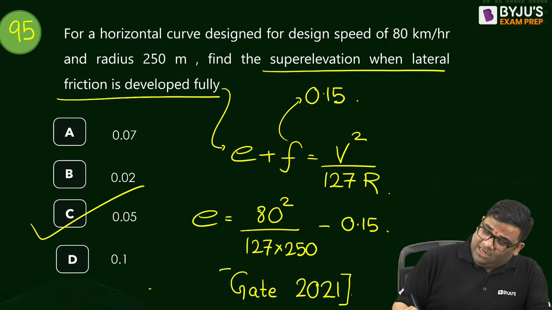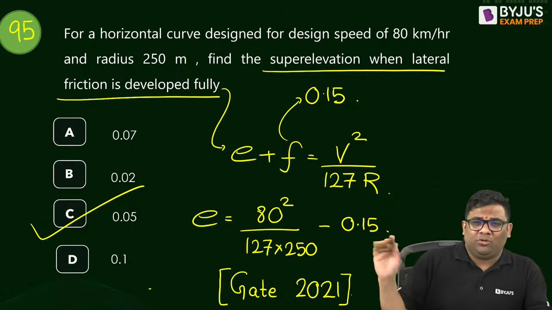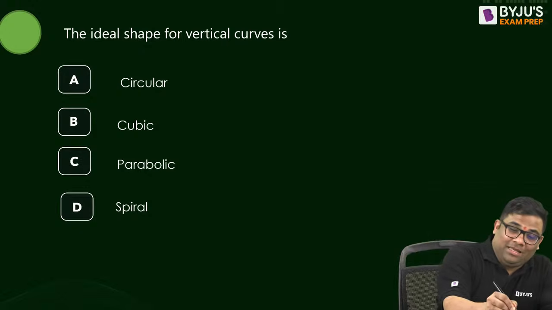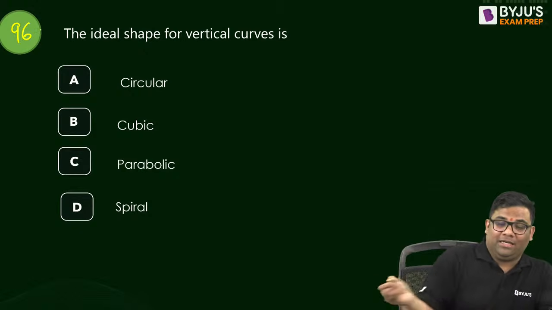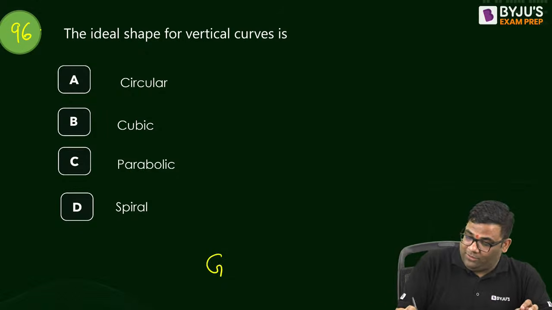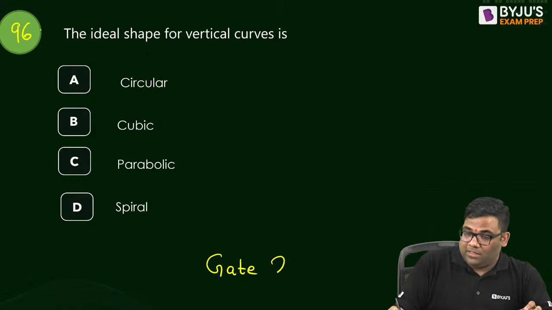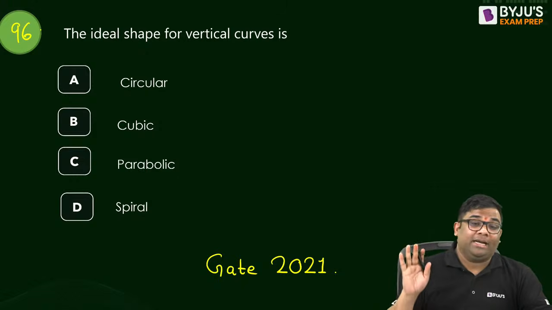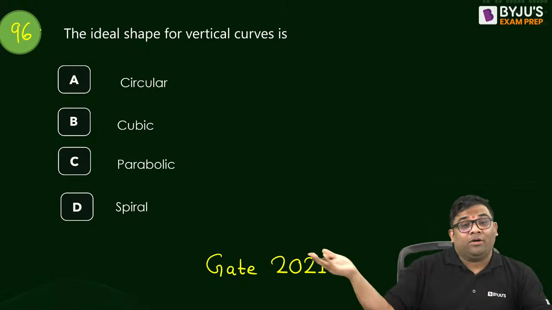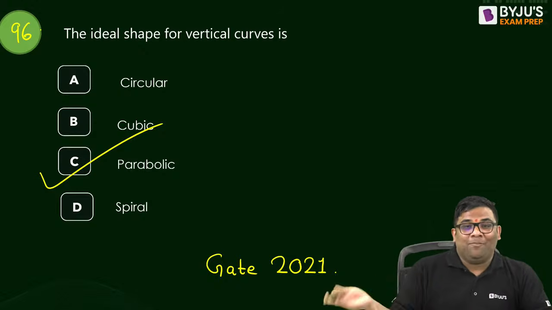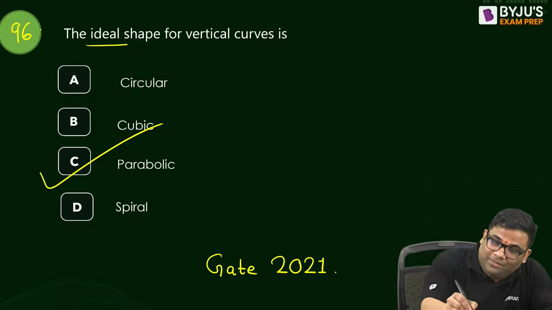Now tell me, this question they can ask in JKSSB also, TSPSC also, UPPSC also, MPPSC also. 96th: the ideal shape of vertical curves is what? The ideal shape of vertical curve. This is also a GATE 2021 question. Again, one more question of GATE. The answer is parabolic. We use parabolic. Ideal shape is parabolic.